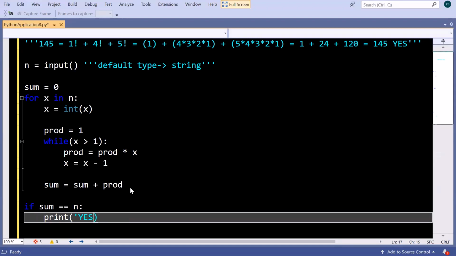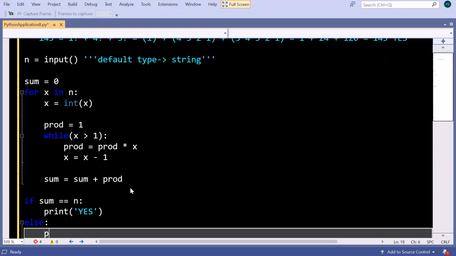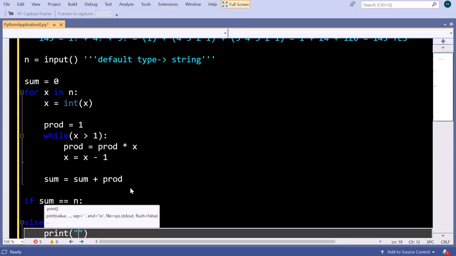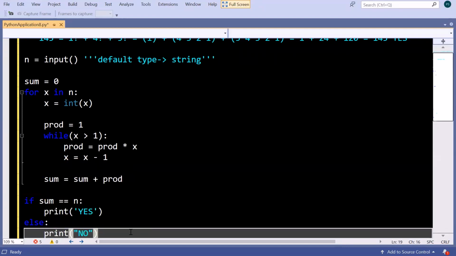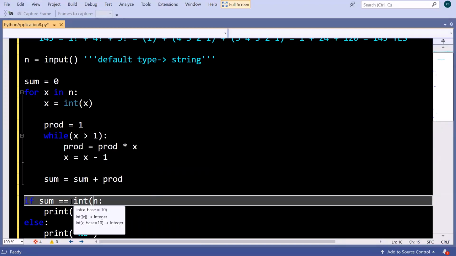I would like to tell you that here we can use double quotes or single quotes, but they should be in the right pair, that's allowed in Python. Here I will use double quotes so that you can understand. Now there is one problem, that this n is initially of type string. So when I am comparing, I will convert it into an integer.